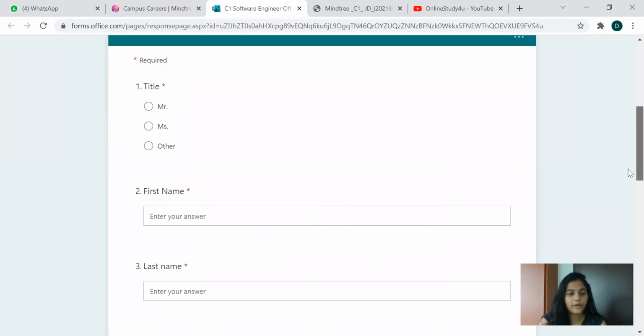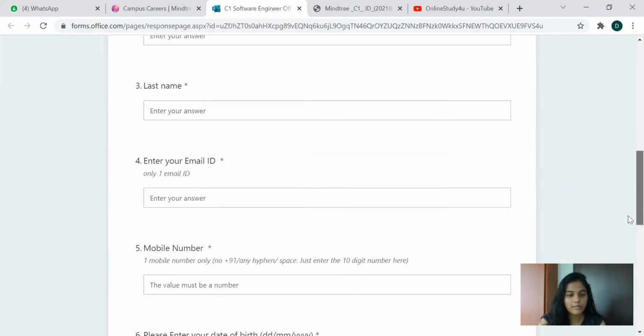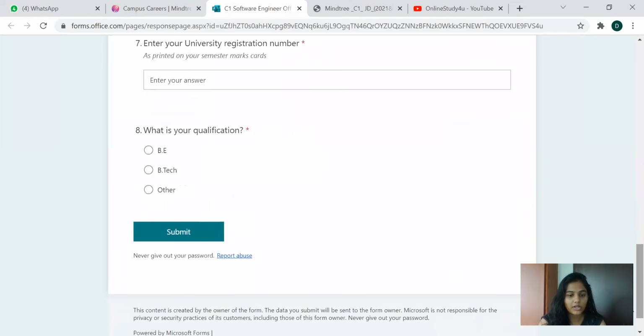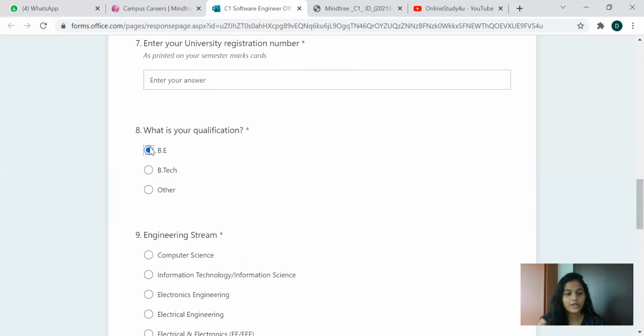Now, here you have to provide the title, your first name, email ID, mobile number, date of birth, university registration number, and other qualification. Here it asks for your qualification: BE, BTech, and other is provided. Basically, this is for BE and BTech students, and if you select other, I don't think you'll get any confirmation on your candidature. So BE, BTech, whichever applies, you can select.